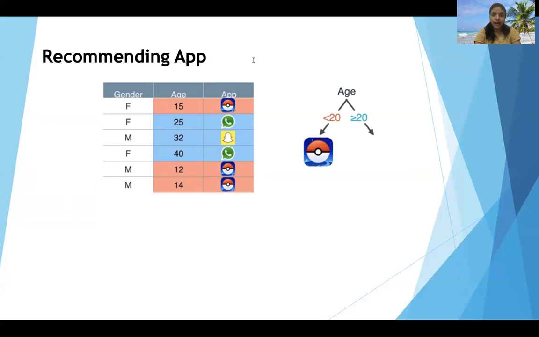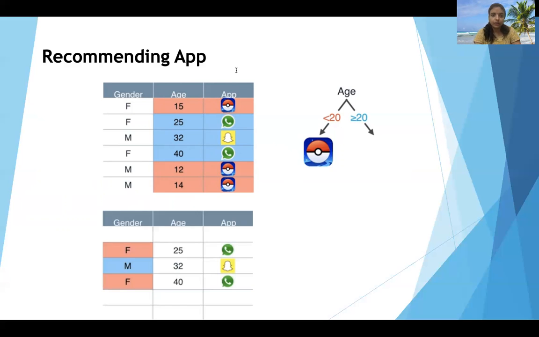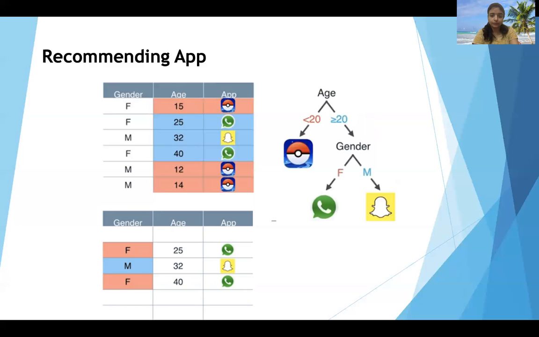We will add a question. The question is, are you younger than 20? If you are, then we will recommend the Pokemon Go app to you. If not, we will see. If you are 20 or older, then we will look at the gender. It seems that if you are female, then you downloaded WhatsApp, and if you are male, you downloaded Snapchat. So here is another question: are you male or female? If you are female, then we will recommend WhatsApp, and if you are male, we will recommend Snapchat.